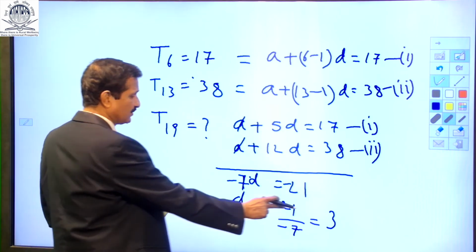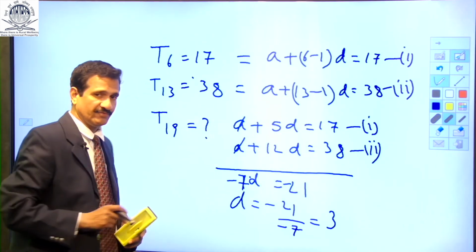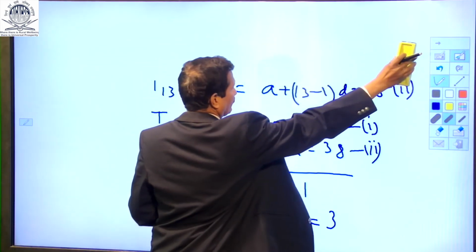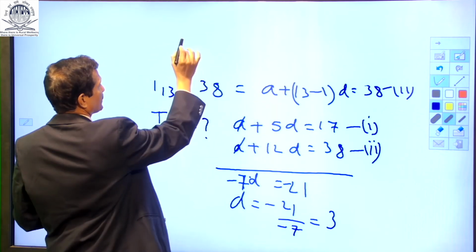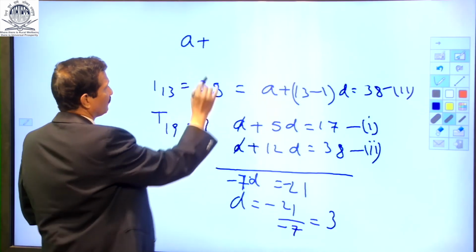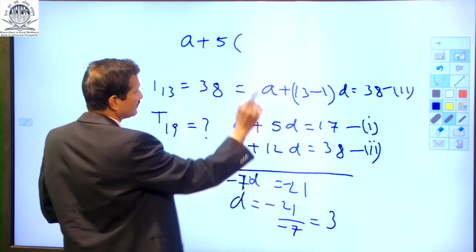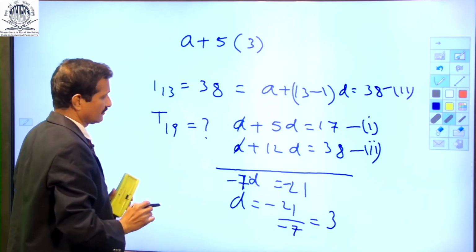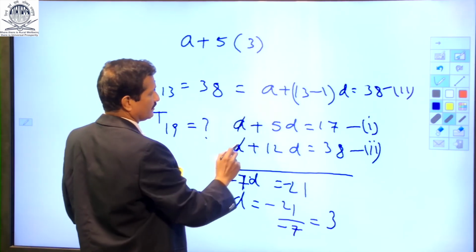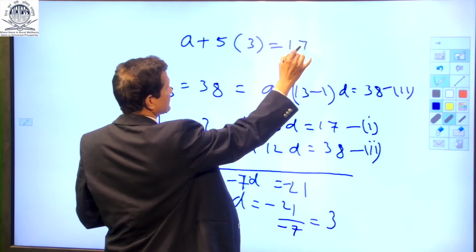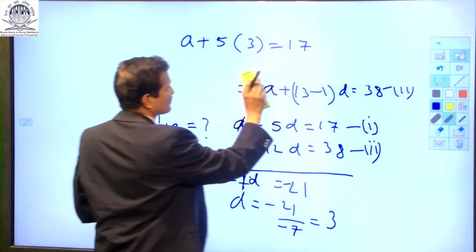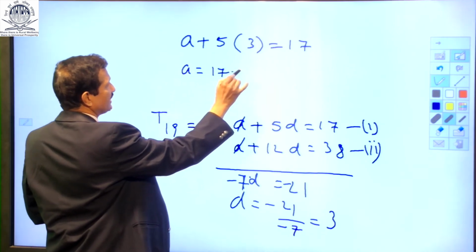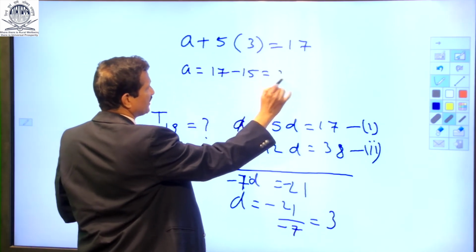Now by substituting this 3 in one of these equations, I can find the initial term A. Taking the first equation, A plus 5 into 3 is equal to 17. So now solve for A. I get A is equal to 17 minus 15, that gives me 2.